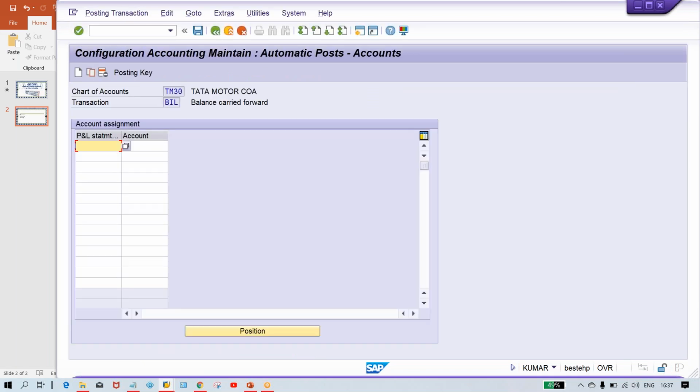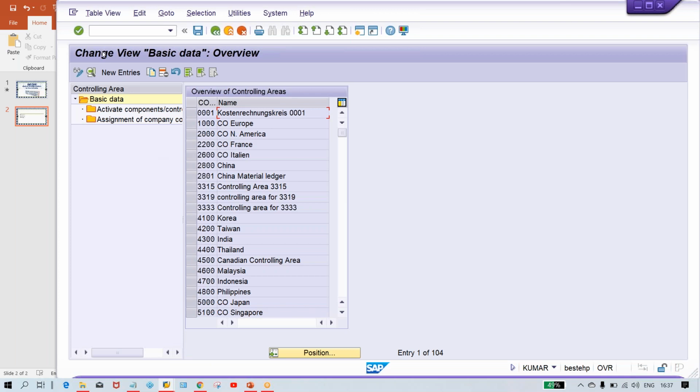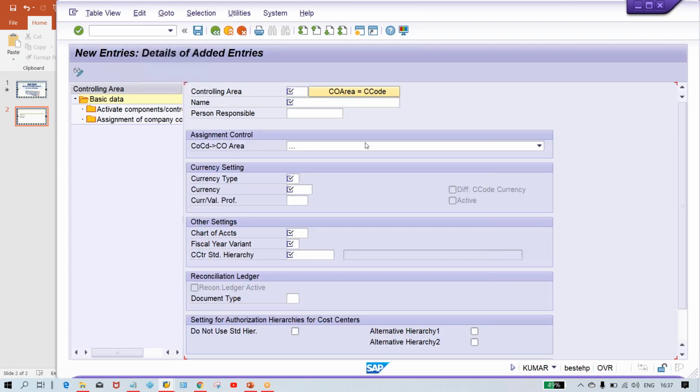OB53 is for retained earnings account, right? So just give X and press enter. Now, till this much you have to do, and there is one more mandatory setting which you have to do, controlling area, because you may get an error if you don't set up the controlling area.